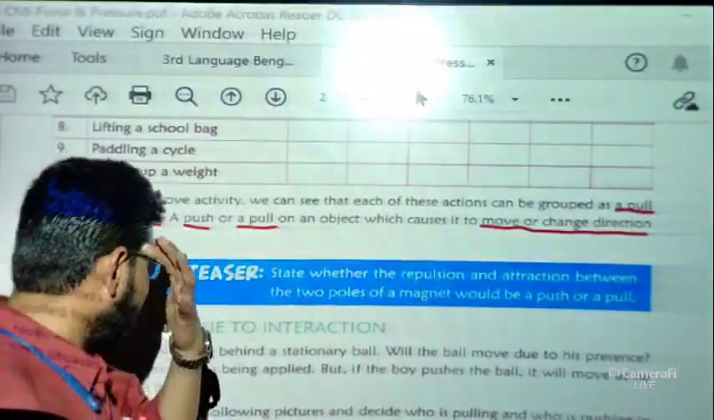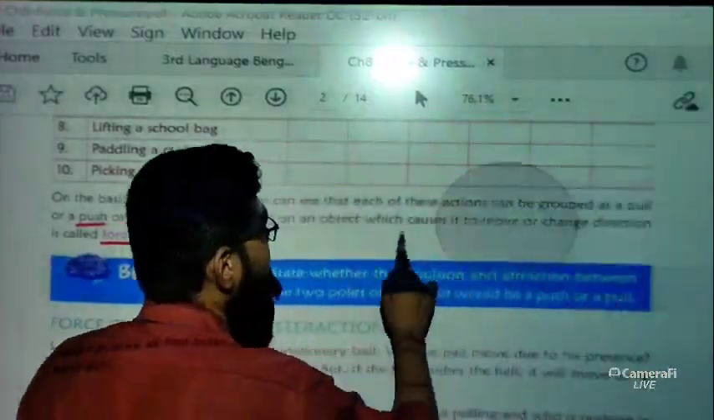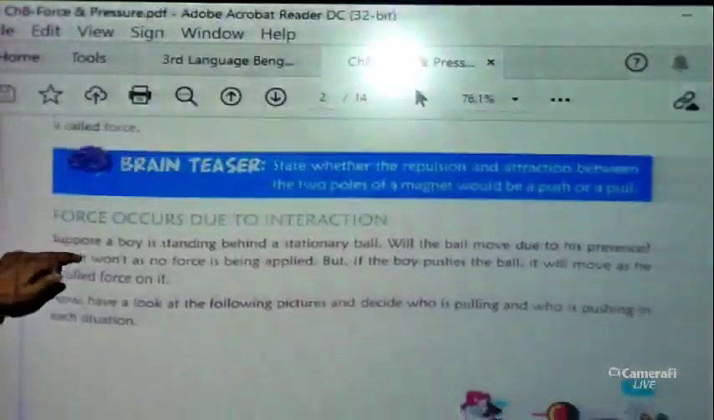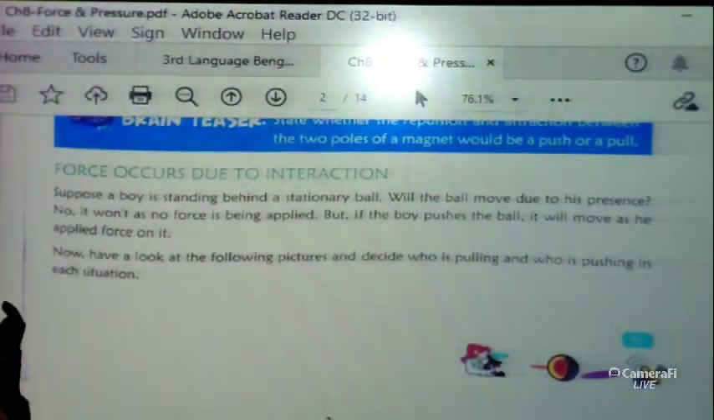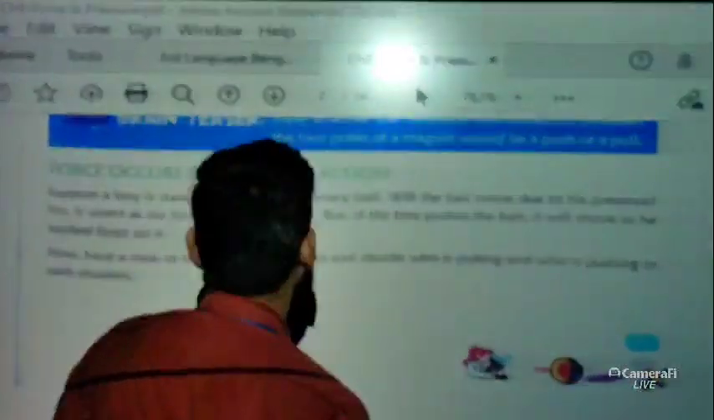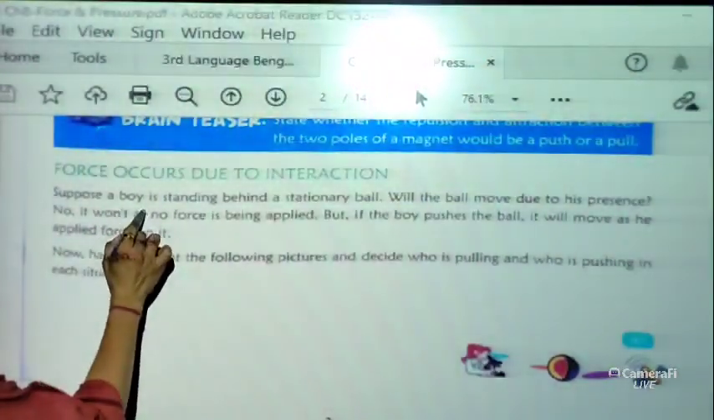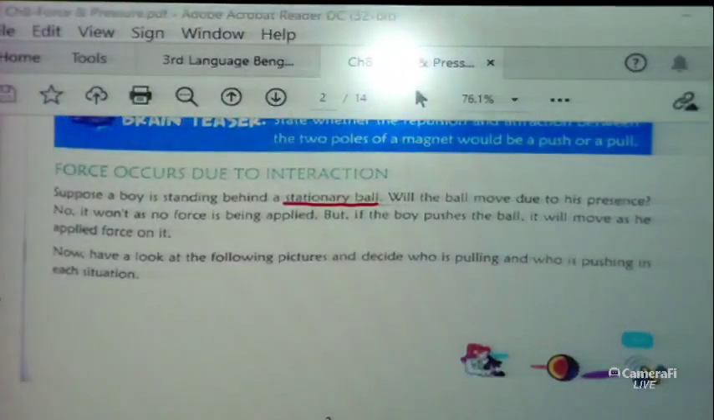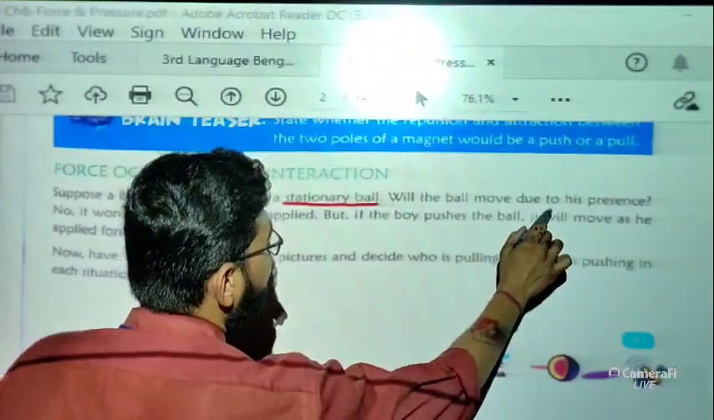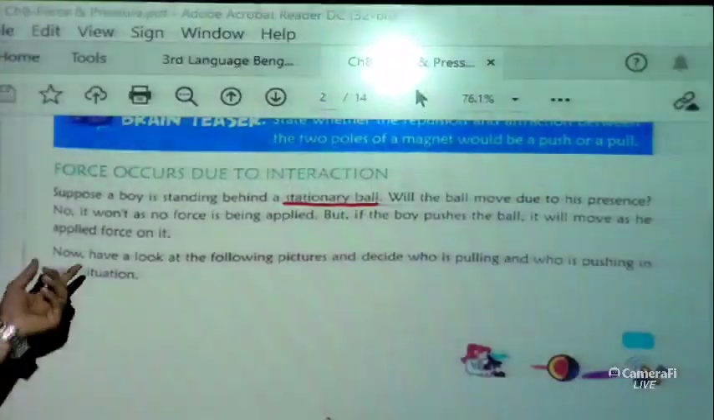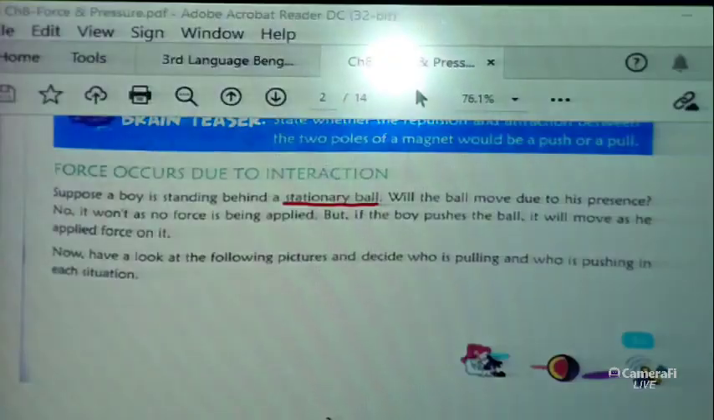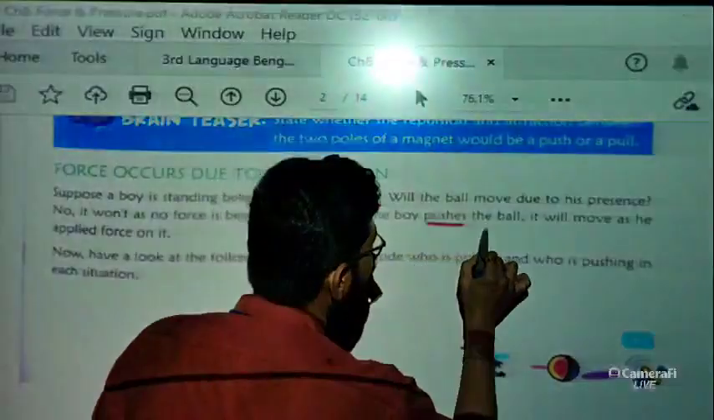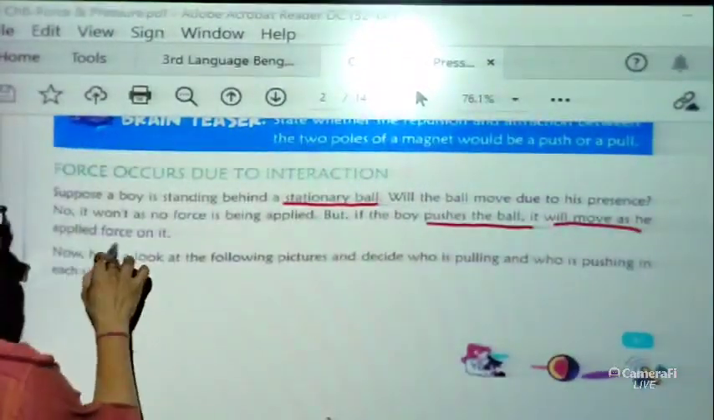Now just have a look. Force occurs due to interaction, okay. Now what is the meaning of interaction? Let us discuss. We have discussed the definition of force. Now let us discuss that force occurs due to an interaction. So basically, suppose a boy is standing behind a stationary ball. Now will the ball move due to his presence? Obviously no, it won't, as no force is being applied, okay. But if the boy pushes the ball, it will move as he applied a force on it.